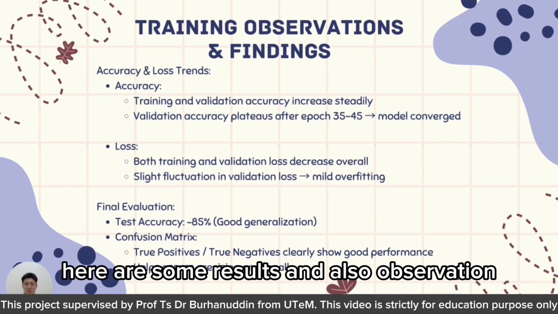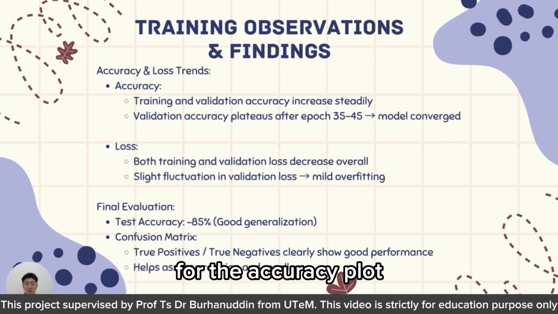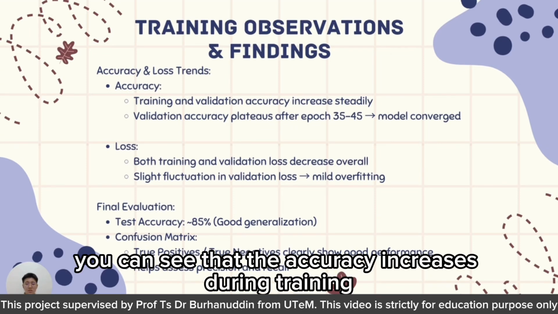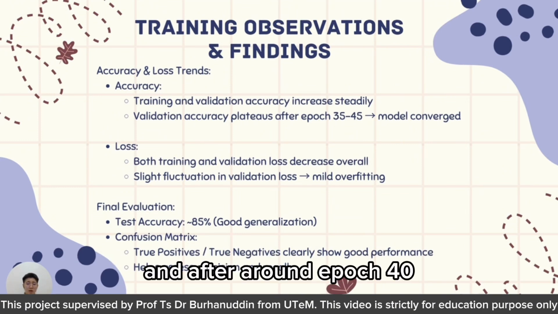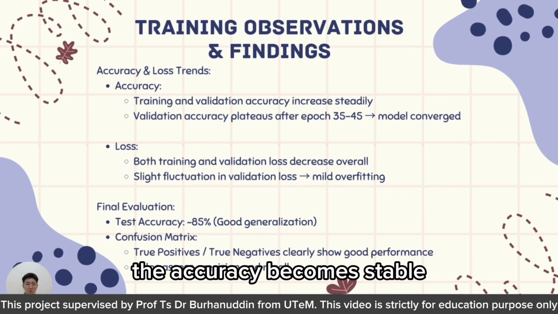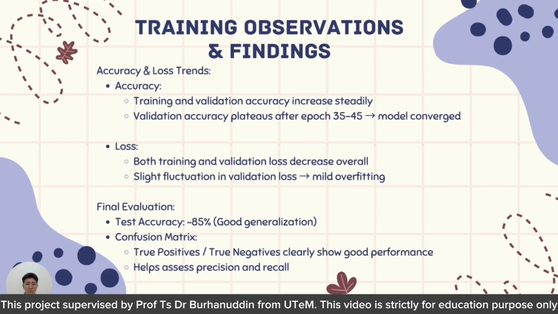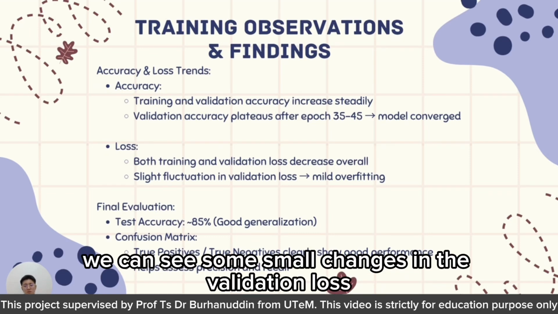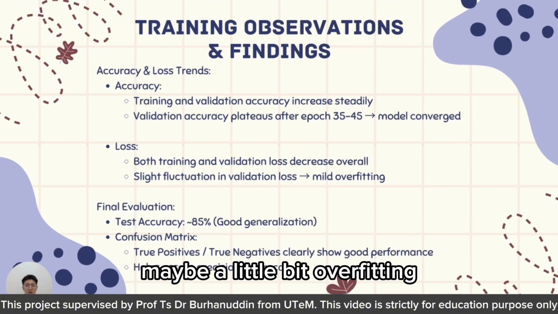Here are some results and also observations. For the accuracy plot, you can see that the accuracy increases during training, and after around epoch 40, the accuracy becomes stable. It shows that the model is learning well. And now is the loss plot. The loss goes down over time. You can see some small changes in the validation loss, maybe a little bit of overfitting.